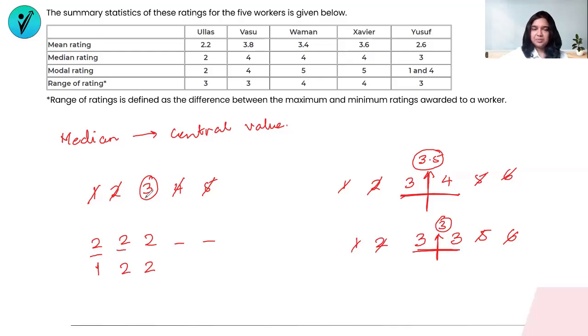There will be only one median because there can be only one central value to an entire list of numbers. Likewise, even for mean or the average, you get only one single average of a certain number of numbers. You cannot have two answers.